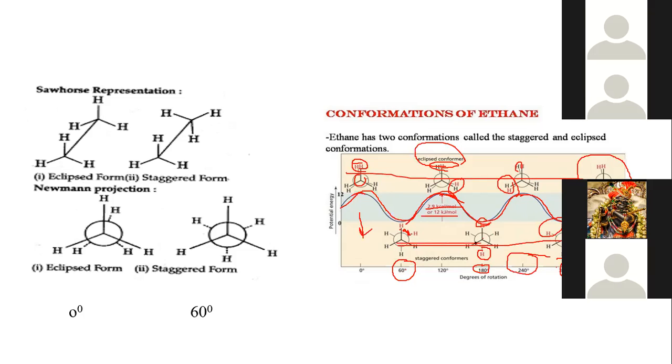So these staggered conformations are more stable than the eclipsed conformations because they have the least energy, and the least energy is due to what? These hydrogen atoms of two different carbon atoms are not in the same plane, or they are far away from each other, so there is less steric interaction.